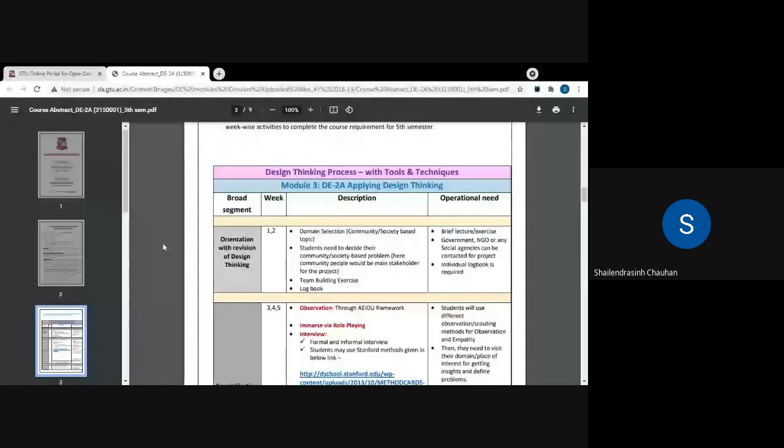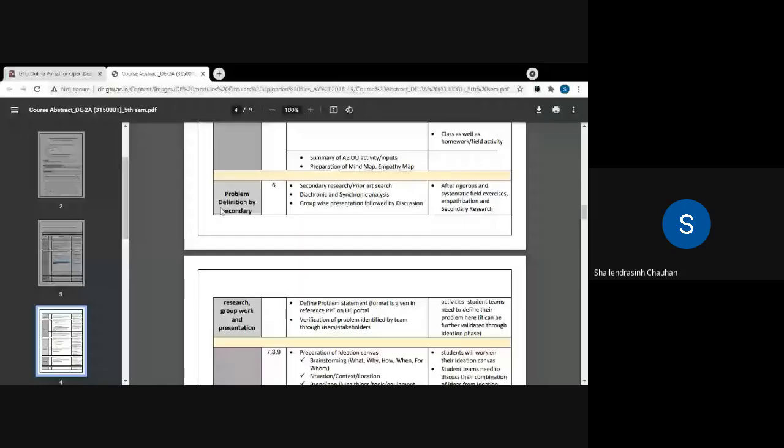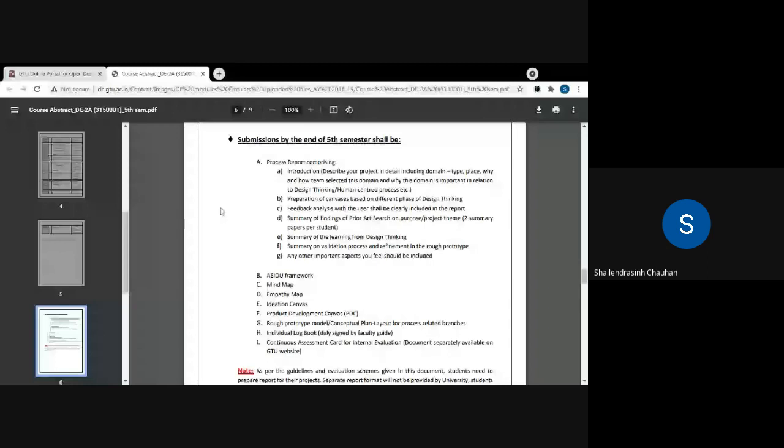That is, what we do week wise. But we are not going to follow this weekly schedule. We are going to follow a different kind of schedule, but we will do all the things. And yes, the most important part is what you all need to submit.